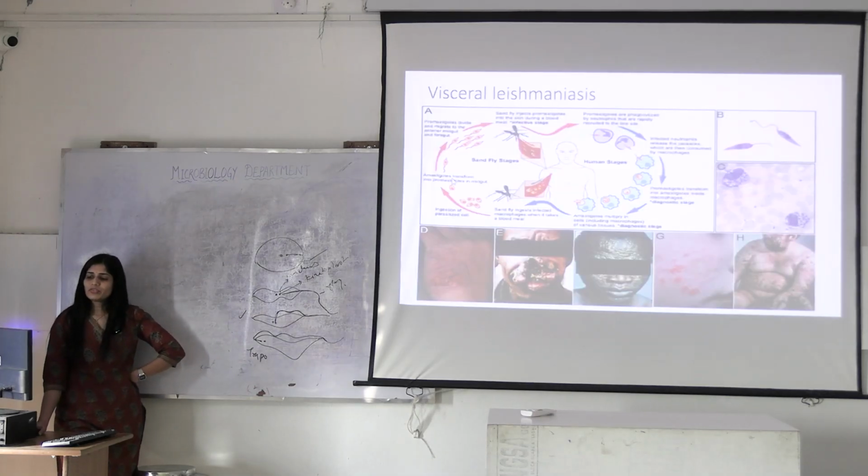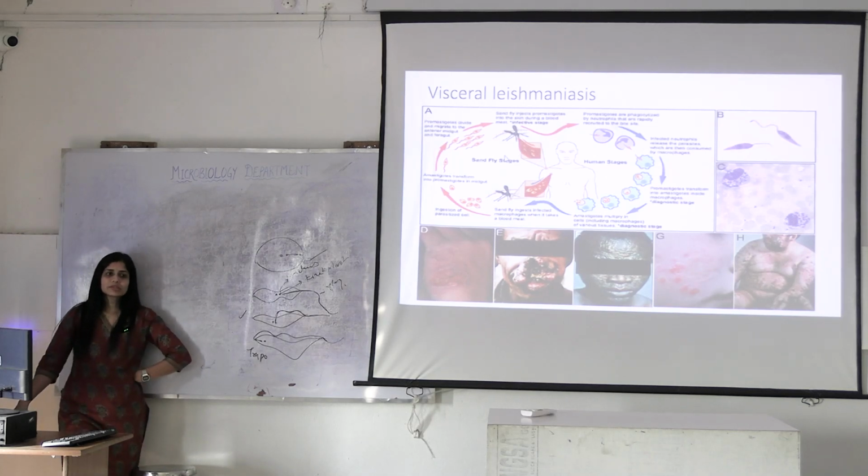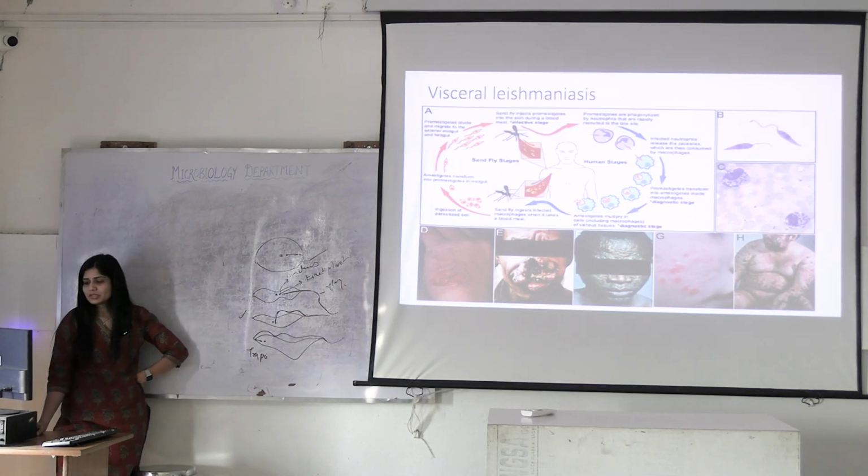What is the infective form in visceral leishmaniasis? Promastigotes. What is the diagnostic form in humans? Amastigotes. Okay. What were the symptoms we could see in visceral leishmaniasis? You can see here, this is cutaneous leishmaniasis, okay? You can see the skin. This is different.